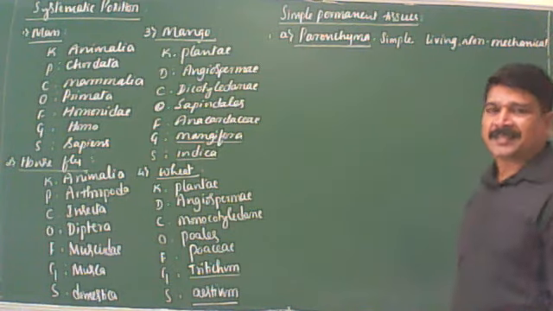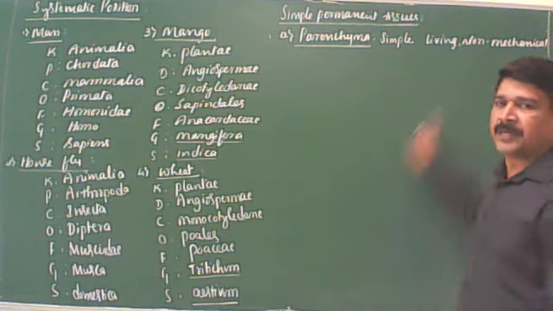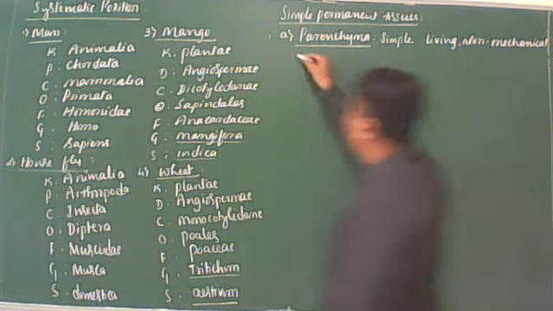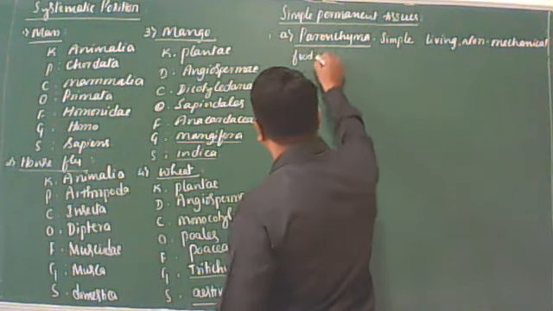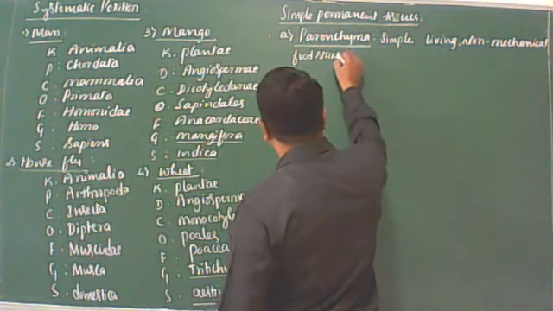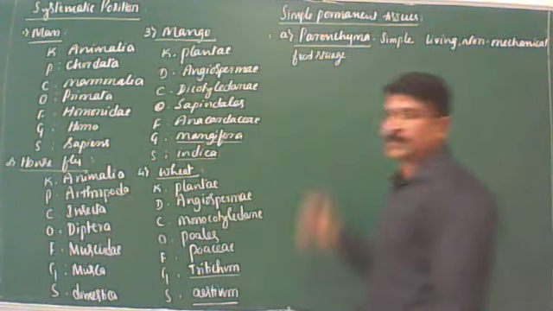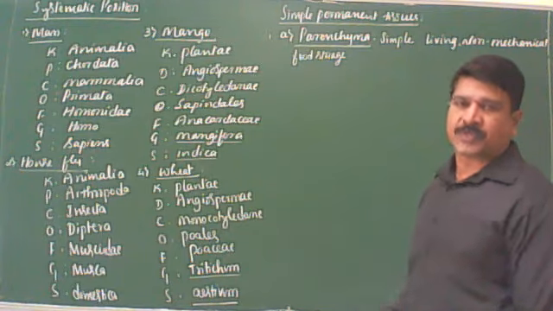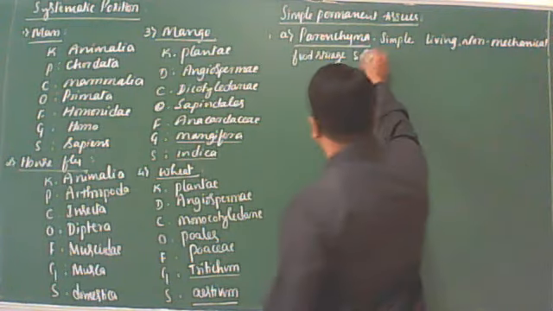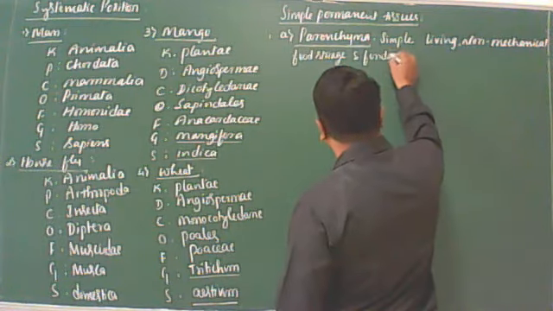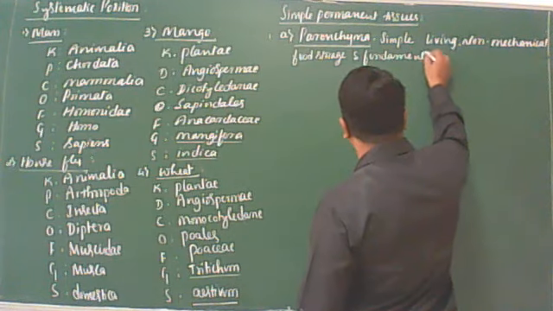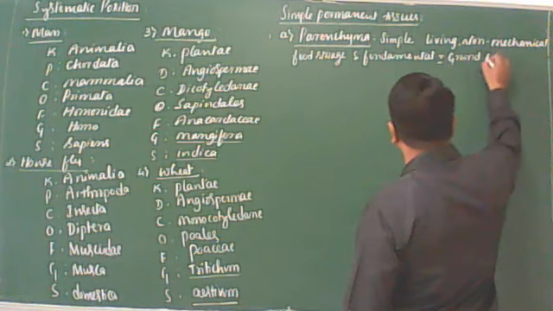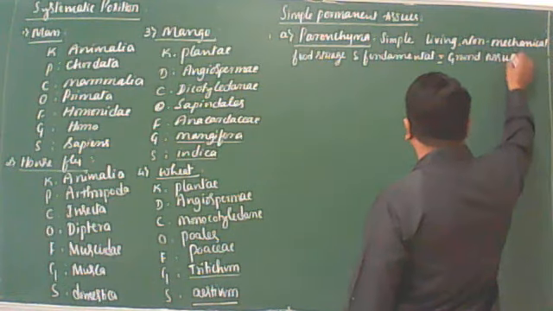Living, because the cells contain cytoplasm. Non-mechanical, because it doesn't give mechanical support to the plant body. Then food storage, because this tissue is responsible for the storage of food material. That is why it is called food storage tissue. And fundamental tissue, also called ground tissue.